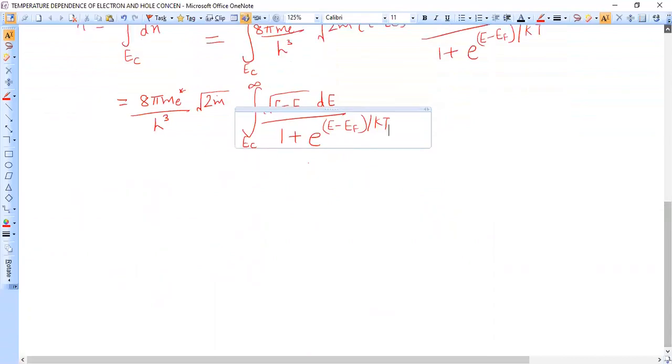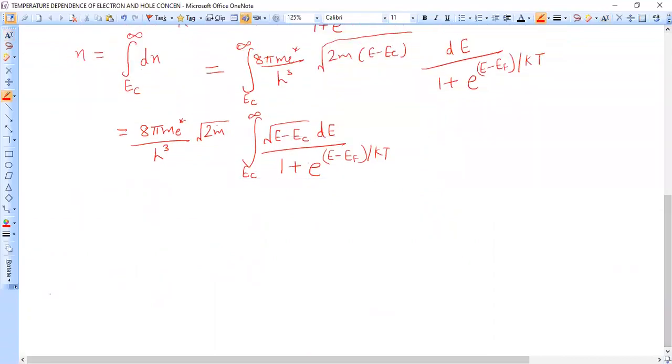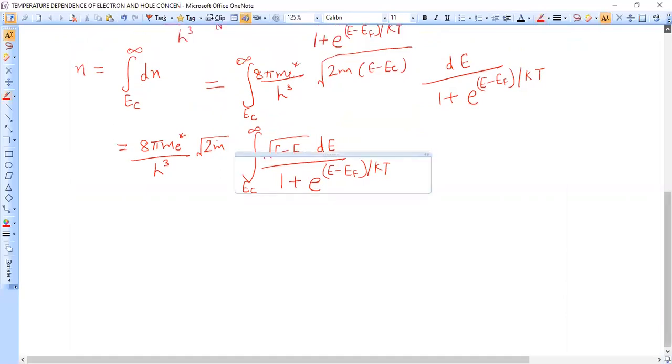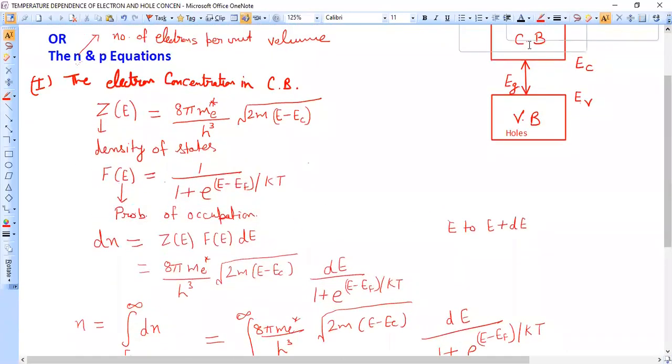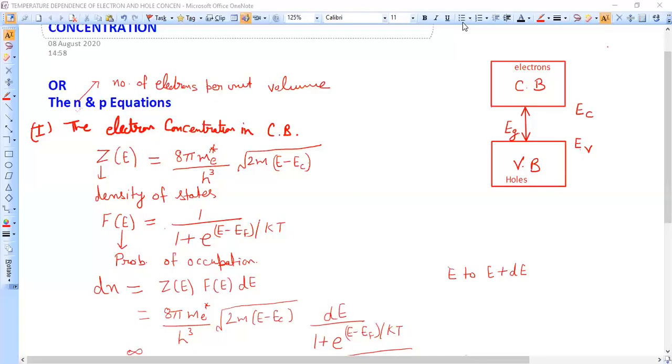We know that at room temperature, 300 Kelvin, the value of kT is about 0.026 electron volt. Since the electrons are present in the conduction band, the expression E minus Ef will be very much greater than kT, because somewhere here we have Ef, the Fermi energy.